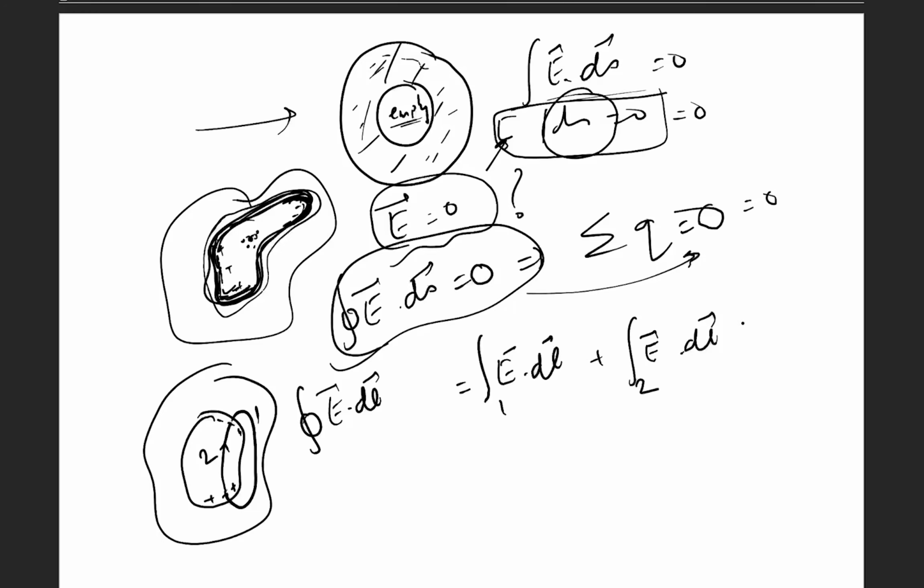Now we know that in electrostatics the closed-loop integral of E dot dl is equal to 0. That is because electric field is conservative in nature, so it does not depend on the path. It just depends on the position. So we see that this should be equal to 0 in a closed path. But for path 1, this E is equal to 0 because it is inside the conductor. So this part is 0. Now the only thing is E dot dl for path 2 should be equal to 0. Now this will be 0 if and only if there is no field inside, and there are no charges inside.